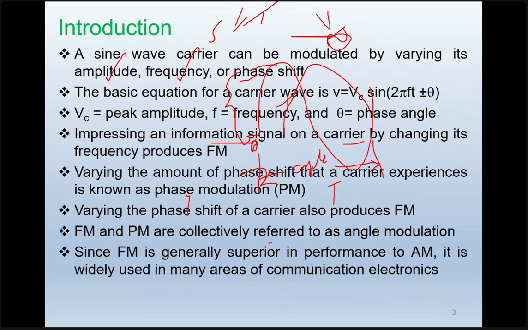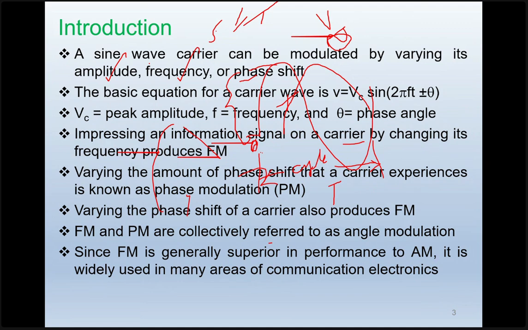So the basic equation of the sine waveform is given by Vc. The voltage equation is given by Vc sine 2 pi ft plus or minus theta. Plus or minus theta means it may be above the zero axis or below the zero axis. It may be a plus 90 degrees or minus 90 degrees. So I call that plus or minus theta. The phase shift may be on either side of the axis.